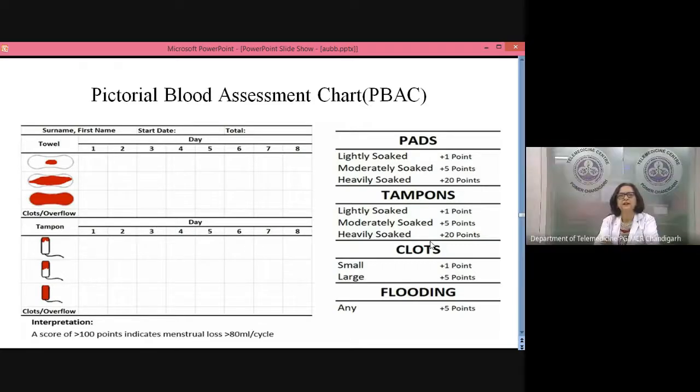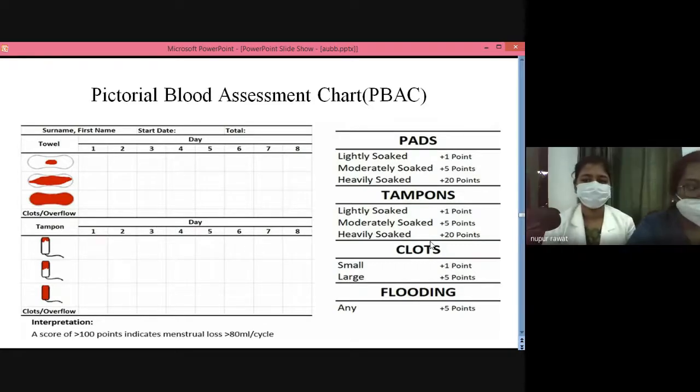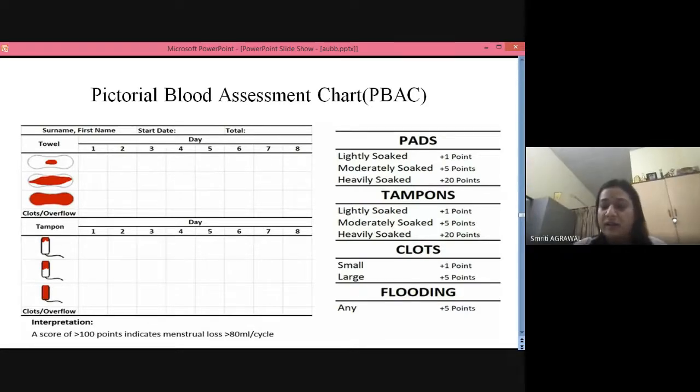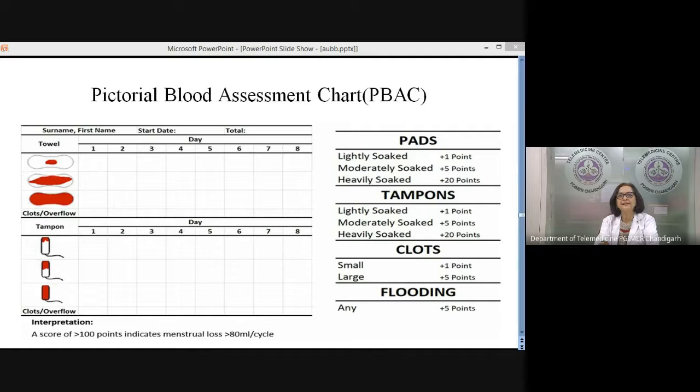I think Smriti, we are done. Any presentation? They have prepared some presentation. Is it? No, ma'am. I think that is all. This is all we usually plan. We have one presentation by the faculty and one case discussion in the presence of experts. If the students have any doubt, please you can ask after the discussion. You can either put it in the chat box, or you can unmute yourself, or please you can raise a hand. Yeah. So we can ask you to put up your query. Any doubts?